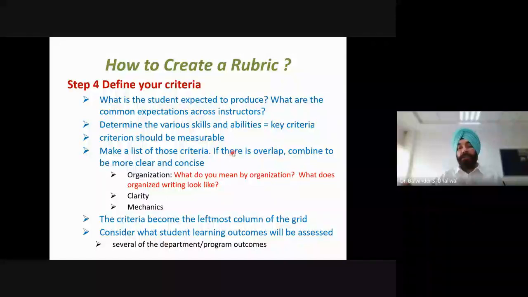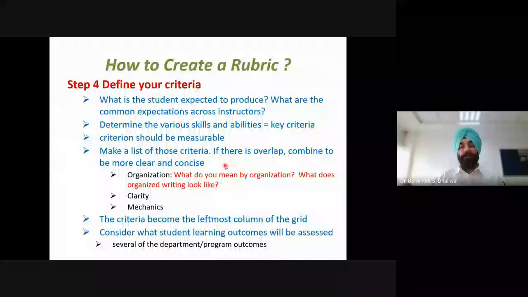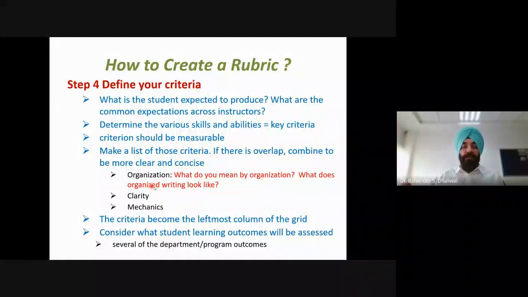This should be the first step while actually implementing the criteria, after deciding the earlier points, the type and format of the rubric. For example, we take the same example which we have discussed. There we discussed the rubrics for written communication, and we used three criteria: organization, clarity, and mechanics. While developing particular rubrics, we should be very clear what we mean by organization.